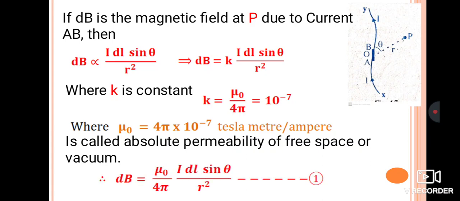Okay. Therefore, substituting the k value as mu naught by 4 pi, the dB value can be written as mu naught by 4 pi I dl sin theta divided by r square, and I call this equation number 1. Now, in vector form, how can this Biot-Savart law be written?